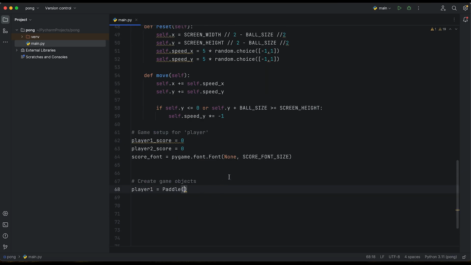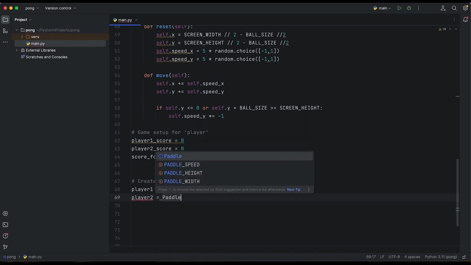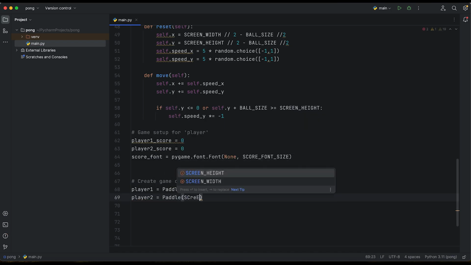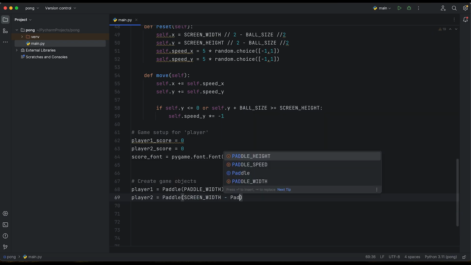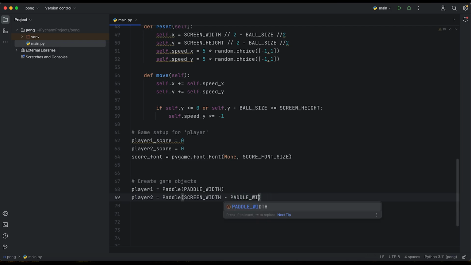Also, player 2 is a paddle, and here screen width minus paddle width, as well as the second argument, because we don't want to touch the screen in the left or right corner.